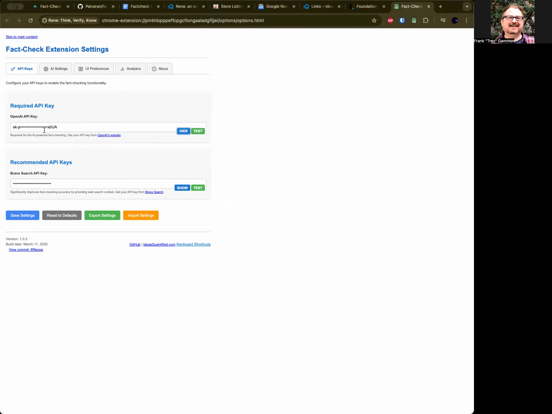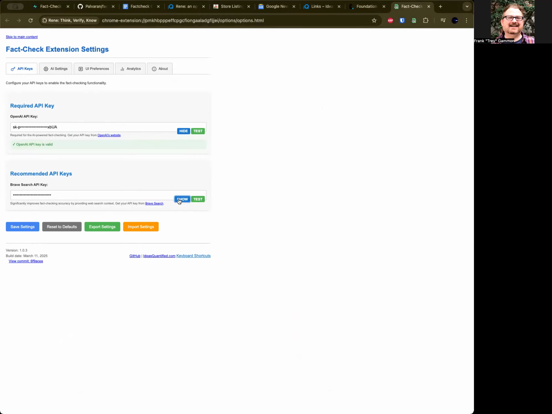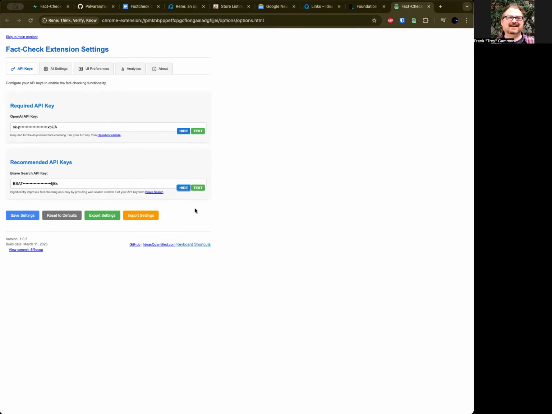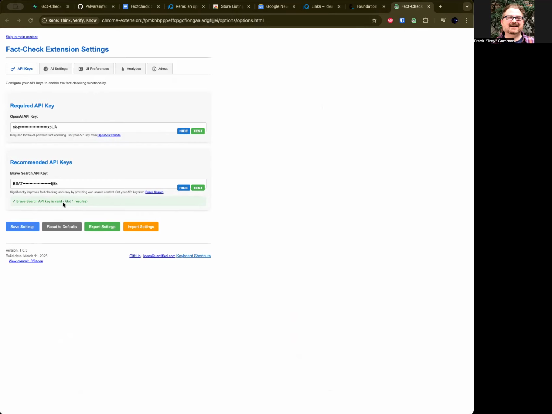If you click show, it'll only show you part of it. You'd have to click it again to fully decode it. And I also built in a tester too. So that key is valid. Same thing over here, a partial Brave key, and you can test it. And you can see that it also validated that key too.